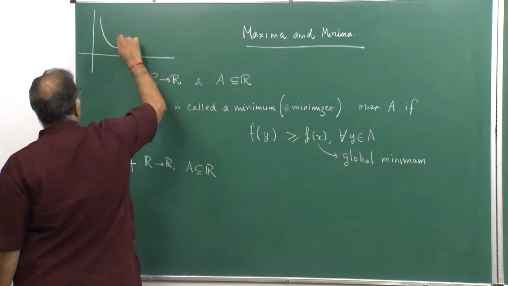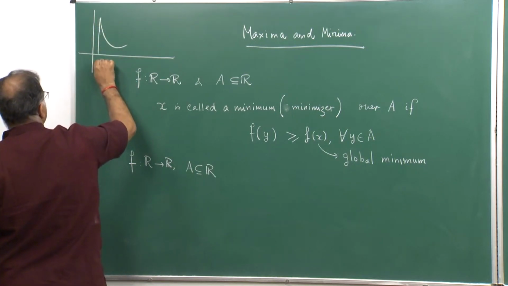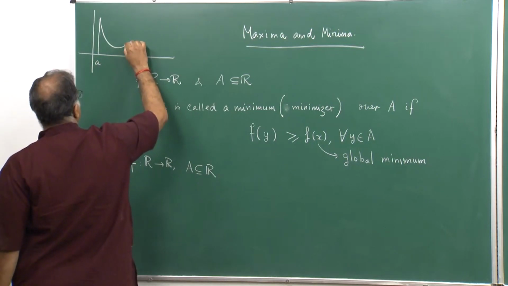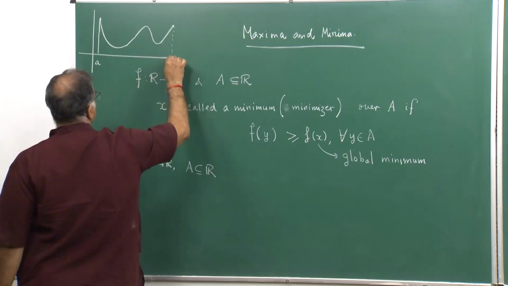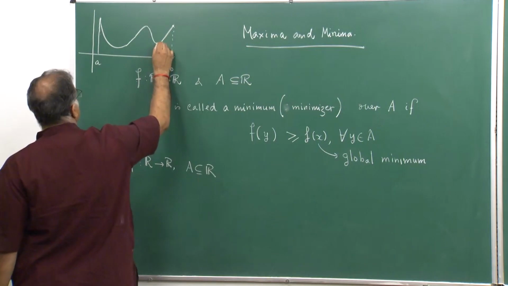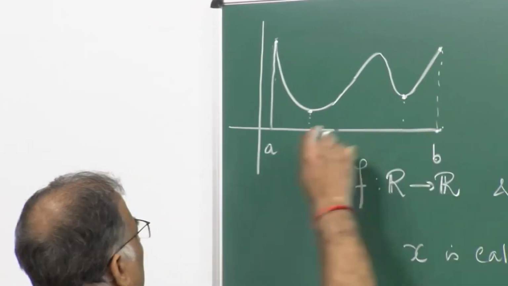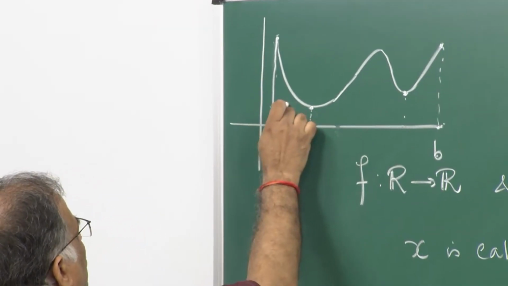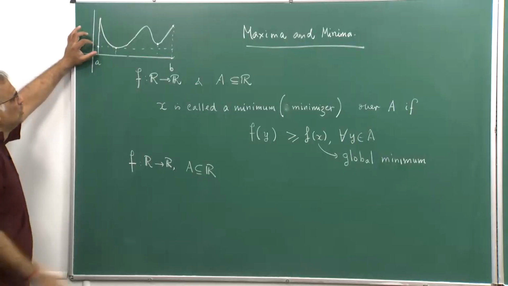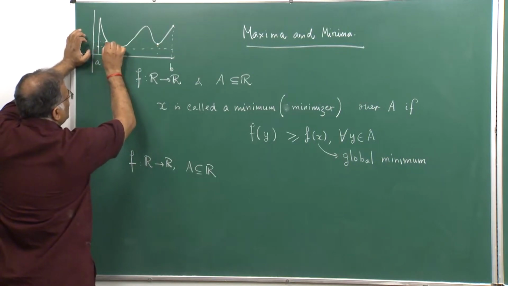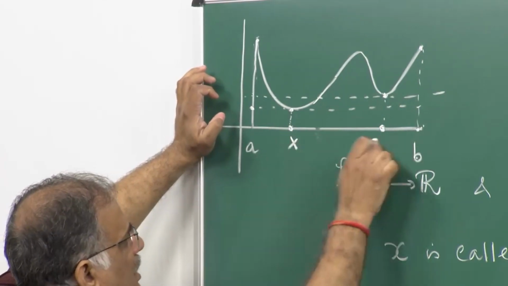Suppose I have a function defined from this point, say A, and ending in B. If you look at this point, it has the lowest functional value among all values. But I have marked another point here: this is x and say this is x dash.